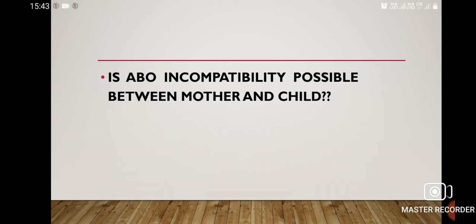Is ABO incompatibility possible between mother and child? Suppose the mother has blood group A and the fetus has blood group B. So, what if antibody B present in the plasma of the mother transfers to the fetus? No, it is not possible because antibody A and antibody B are of IgM type. They cannot cross the placenta, so there is no possibility of ABO incompatibility between mother and child.